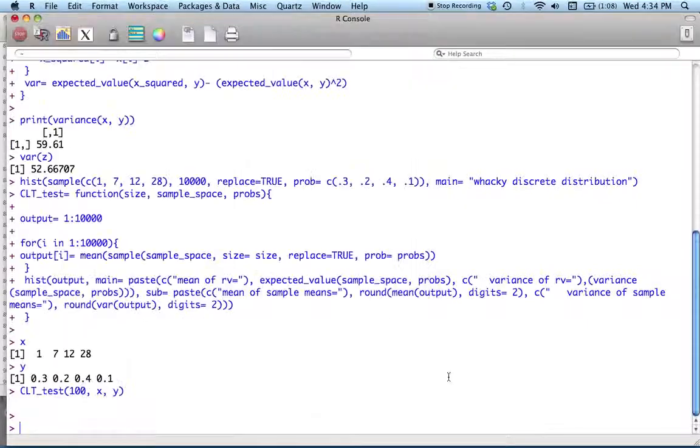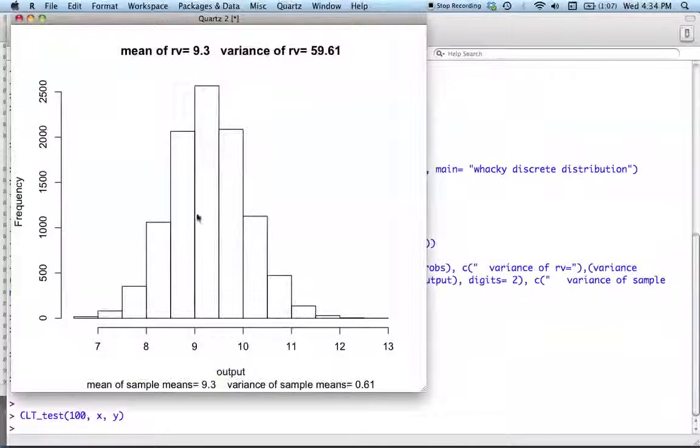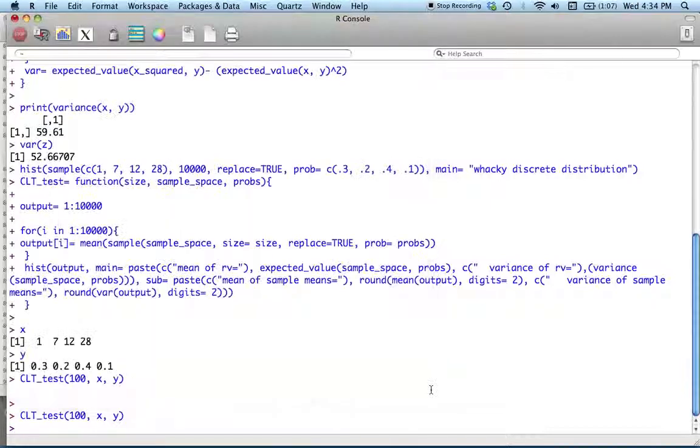Okay, so that gave us exactly what we wanted. Let's do it again to make sure it wasn't a fluke. Yep, this one's even closer. The variance is a little bit off, but it's still very close, and it's plausible that our theoretical assessment of what should be happening is still happening.